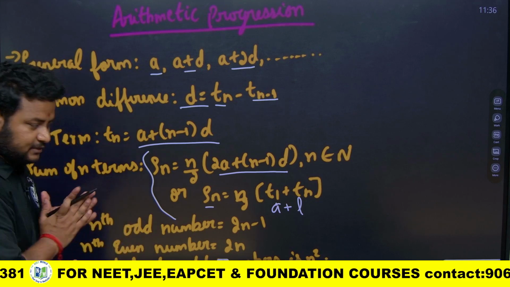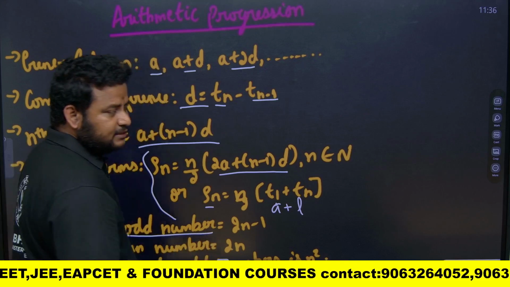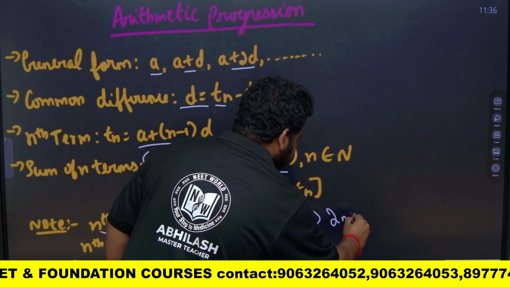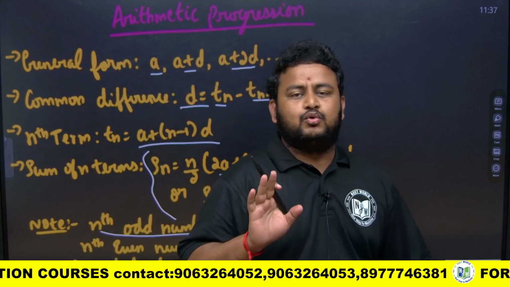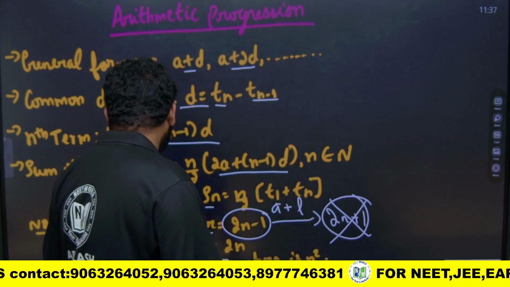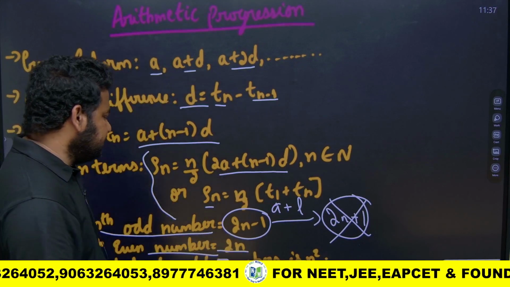Next, very important, you have to see here, the nth odd number is given by 2n minus 1. Alert, it is not 2n plus 1. The nth odd number is given by 2n minus 1. Next, coming to the nth even number, it's easy, it is given by 2n.